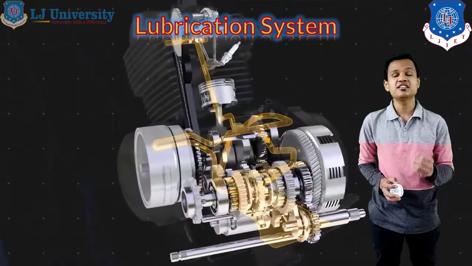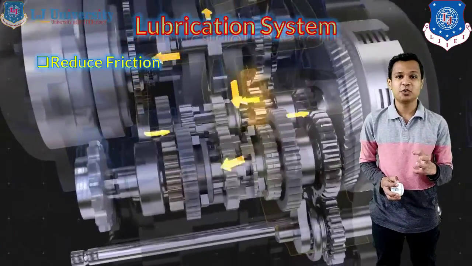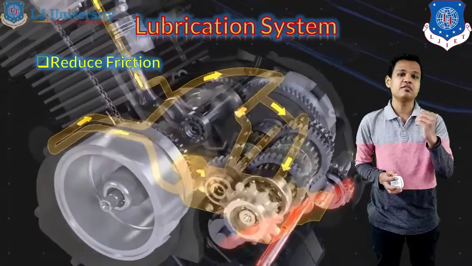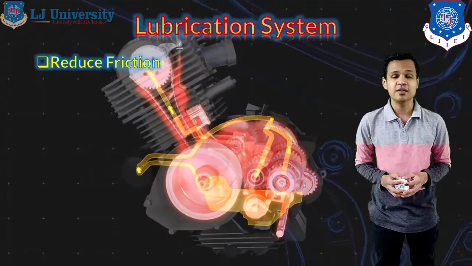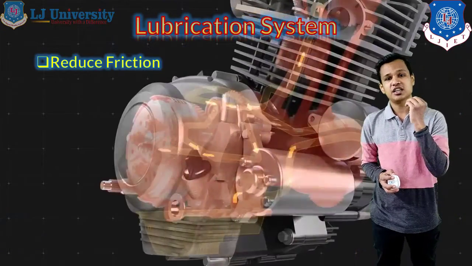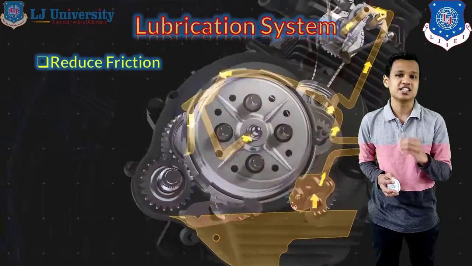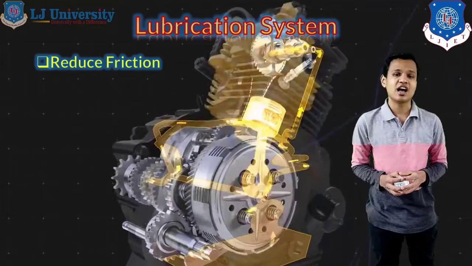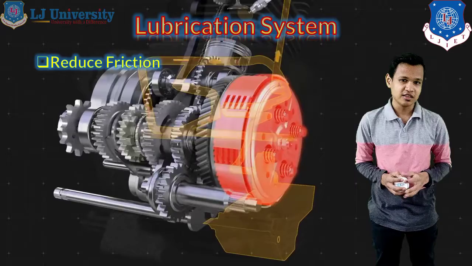The first thing is the components of the engine are reciprocating, right? So they are always mating with each other, rubbing with each other, so friction will always be present in the engine. To reduce that friction, the lubrication system is required, and the oil changing at regular intervals is also compulsory for better engine performance.